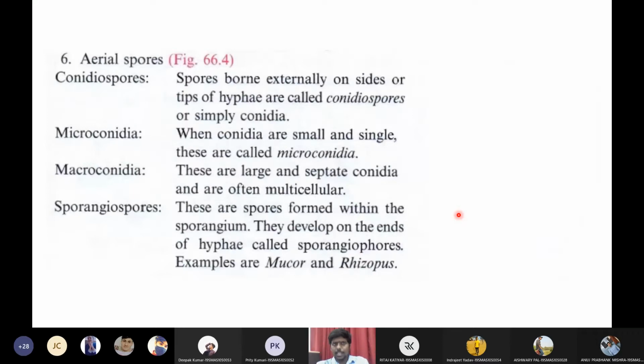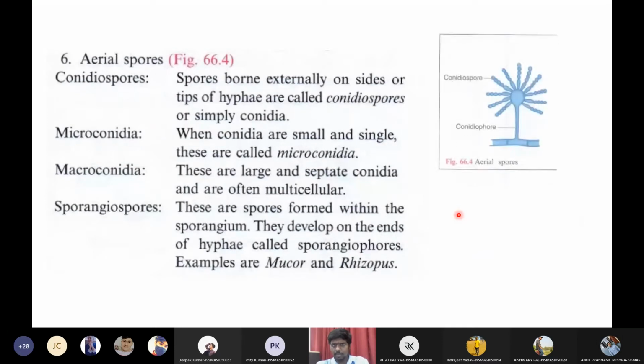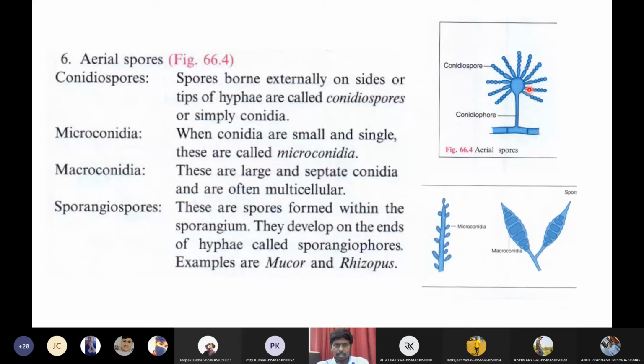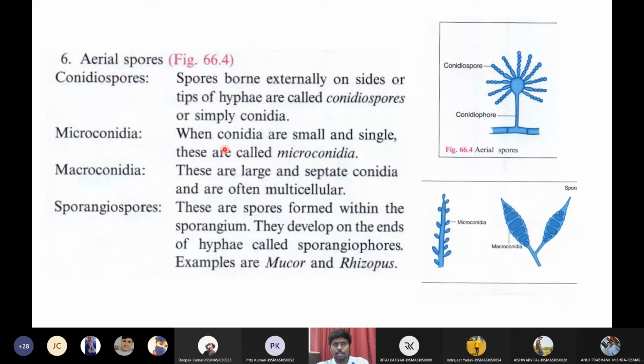And the other one is aerial spores. So aerial spores, first we have conidiospores. Spores born externally on the sides or tips of hyphae are called conidiospores, or simply conidia. Then we have microconidia and macroconidia. In microconidia, the conidia are small and single. When the conidia are large and multicellular, they are called macroconidia.